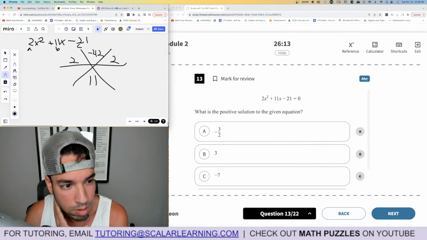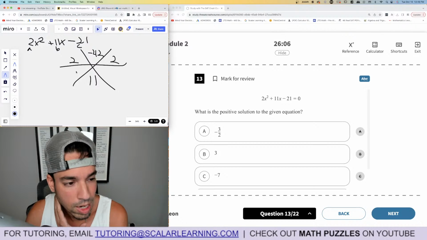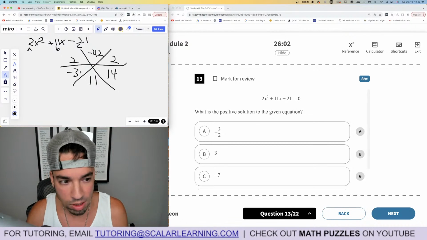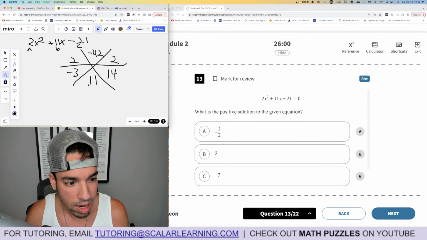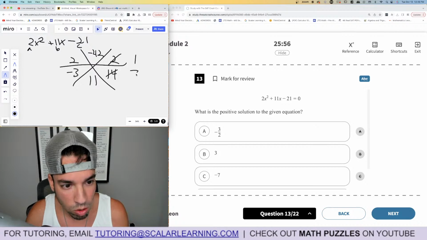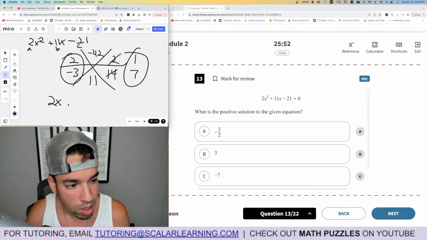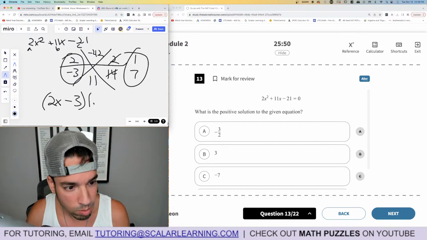Let's think. 6 and 7, no. 2, 21, no. 3, 4, 3 and 14. So we got positive 14, negative 3. Okay, just go through the factors like that, just like I did. They add to 11, multiply to that. Then we simplify like a fraction. 2 over 14 is the same as 1 over 7. Now, we can't simplify that. Now we got our factored pairs. 2x minus 3 times 1x plus 7.